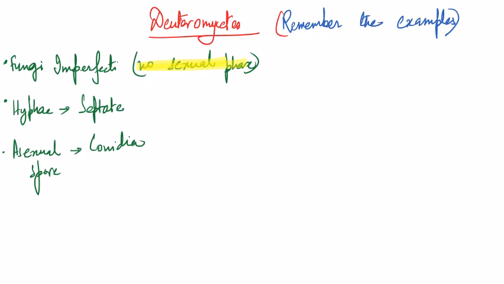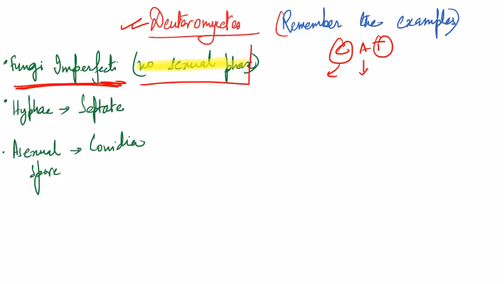The last one is Deuteromycetes. Do we remember the examples? Yes, we do. The trick was CAT: C for Colletotrichum, A for Alternaria, T for Trichoderma. These three were the examples. The unique point of this fungi is that it is called fungi imperfecti. Why? Because there is no sexual phase.